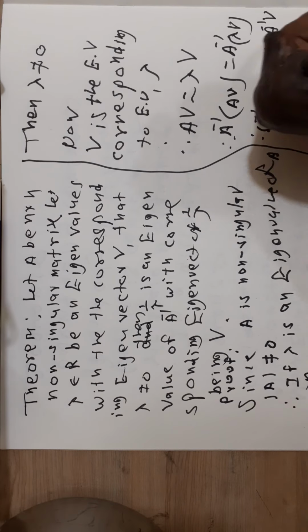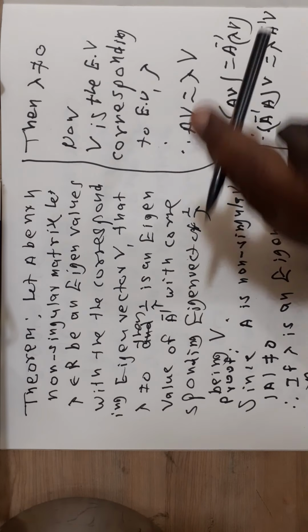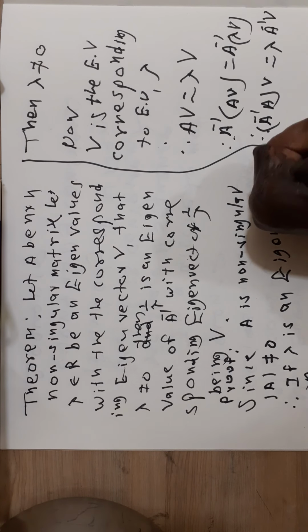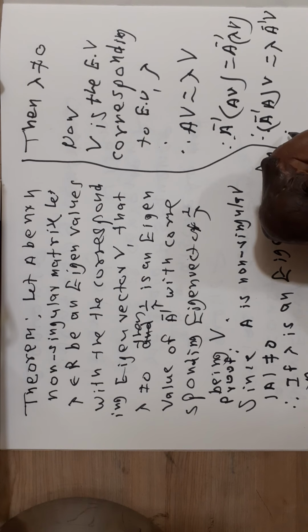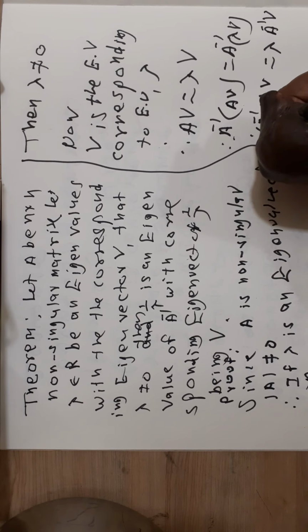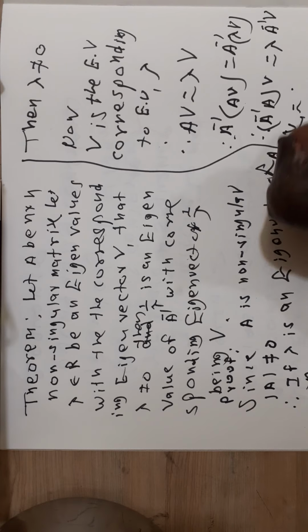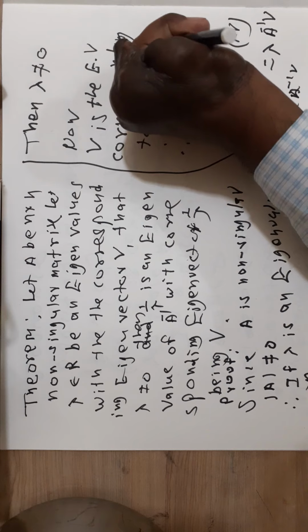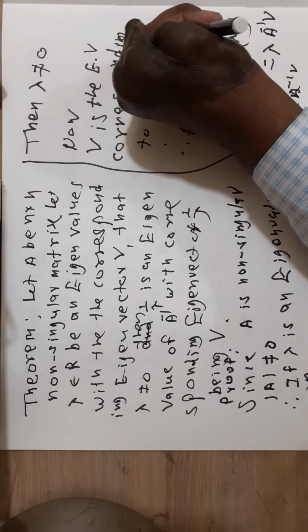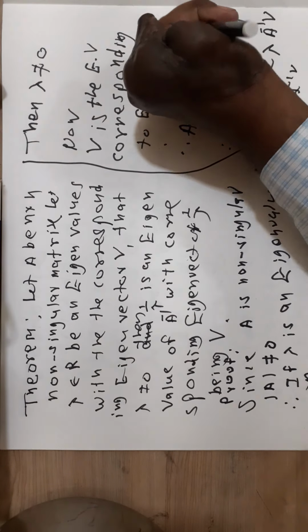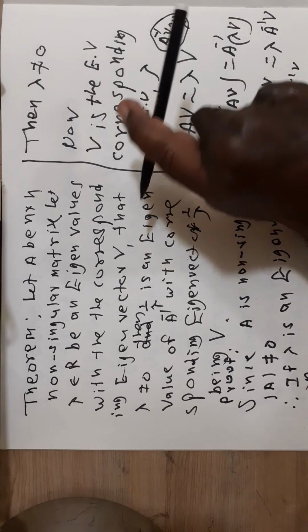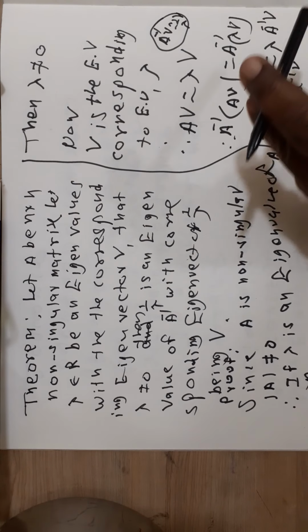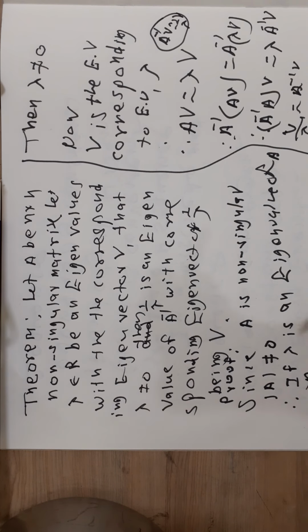This is the property of matrix multiplication. Now A inverse AV is equal to IV, which is equal to V. So V is equal to lambda A inverse V, which implies A inverse V is equal to 1 upon lambda V. These show that 1 upon lambda is an eigenvalue of A inverse, with corresponding eigenvector V, and this is the proof of the theorem.